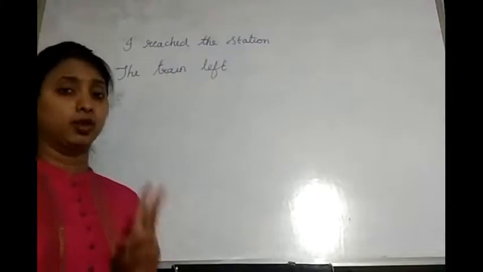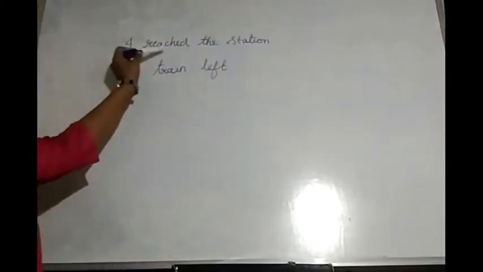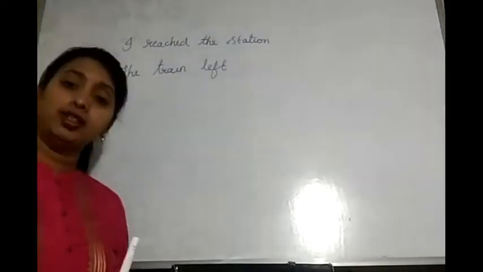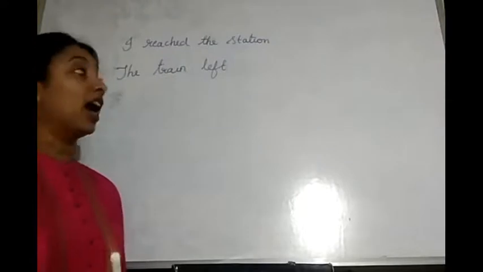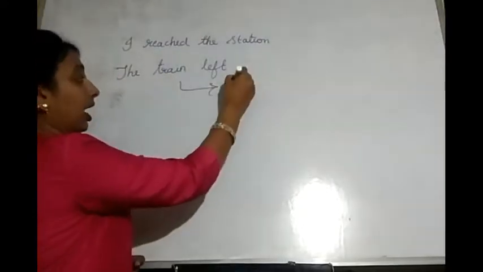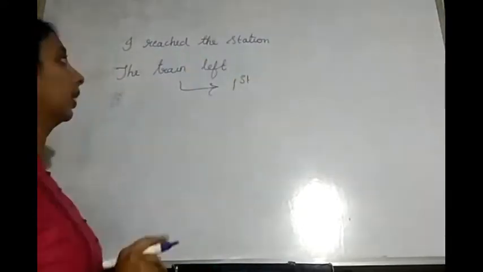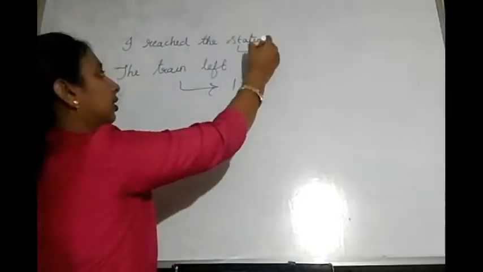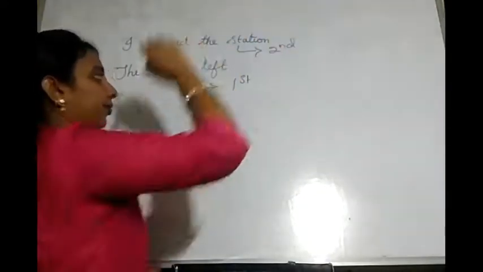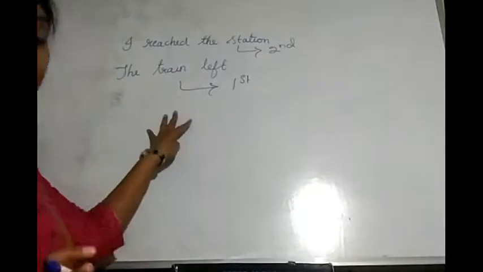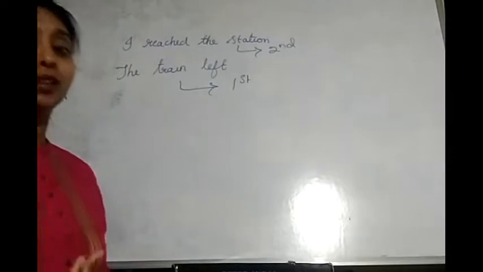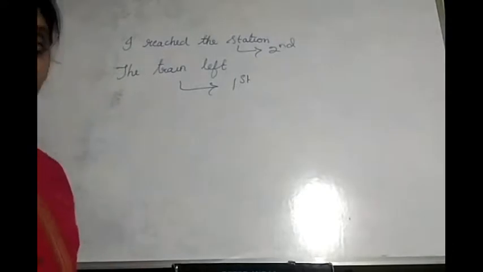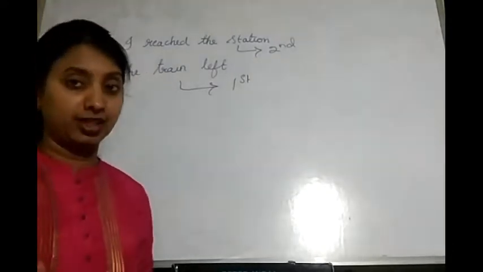Now, I have written two sentences. One is, I reached the station, and the second one is, the train left. So, both are in simple past tense. Means both happened in the past. Now, I'll tell you, this sentence happened first. Next. Now, how can I make this into one sentence? So, I have to use a past perfect sentence.